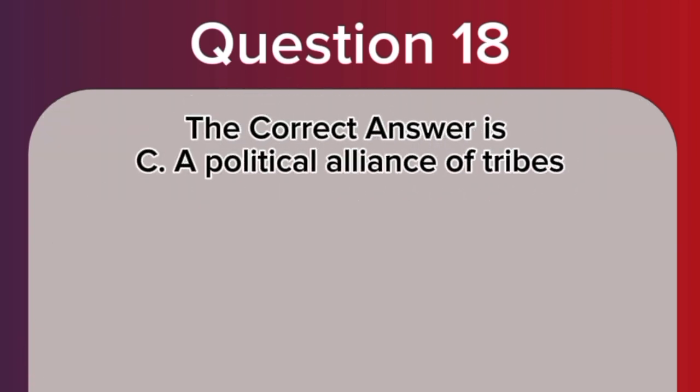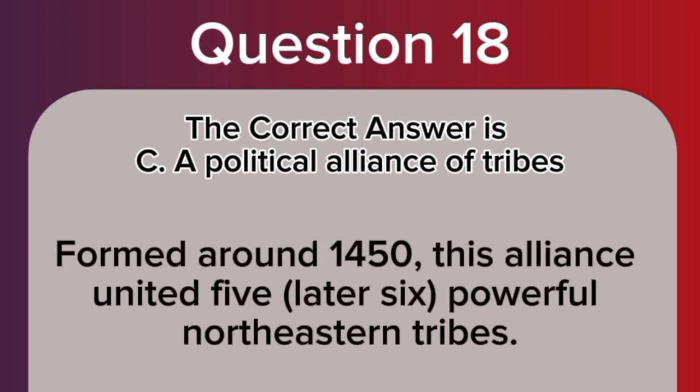The correct answer is C. A political alliance of tribes. Formed around 1450, this alliance united 5, later 6, powerful northeastern tribes.